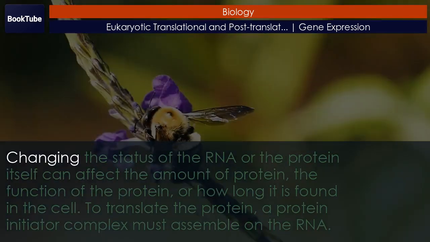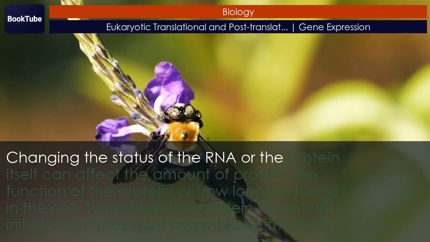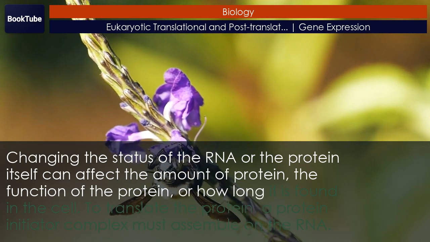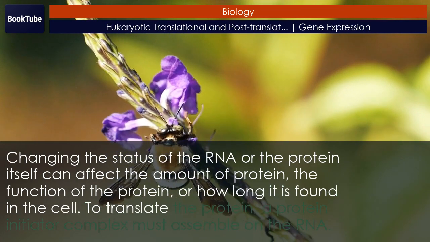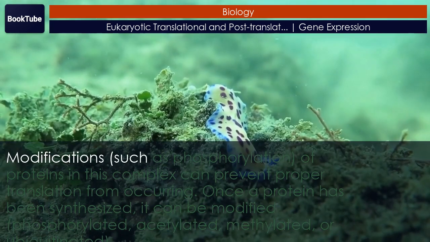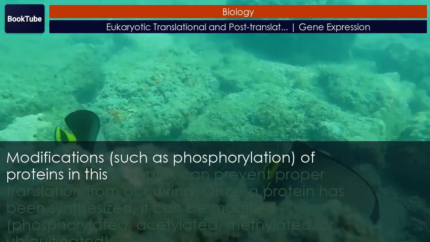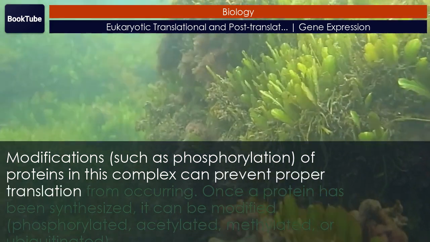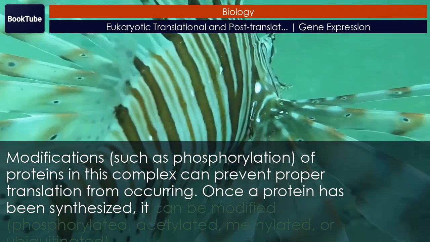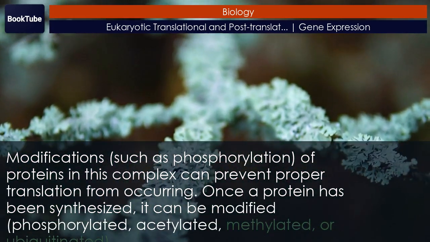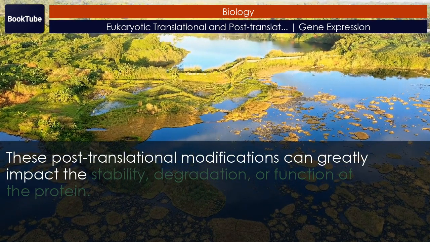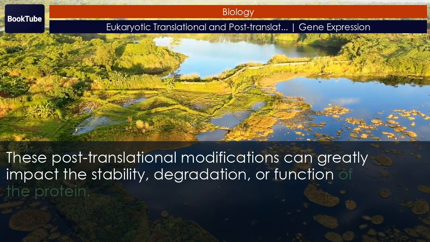Section summary. Changing the status of the RNA or the protein itself can affect the amount of protein, the function of the protein, or how long it is found in the cell. To translate the protein, a protein initiator complex must assemble on the RNA. Modifications, such as phosphorylation, of proteins in this complex can prevent proper translation from occurring. Once a protein has been synthesized, it can be modified, phosphorylated, acetylated, methylated, or ubiquitinated. These post-translational modifications can greatly impact the stability, degradation, or function of the protein.